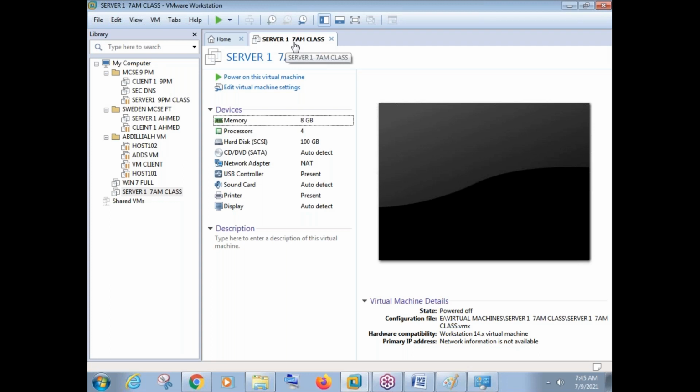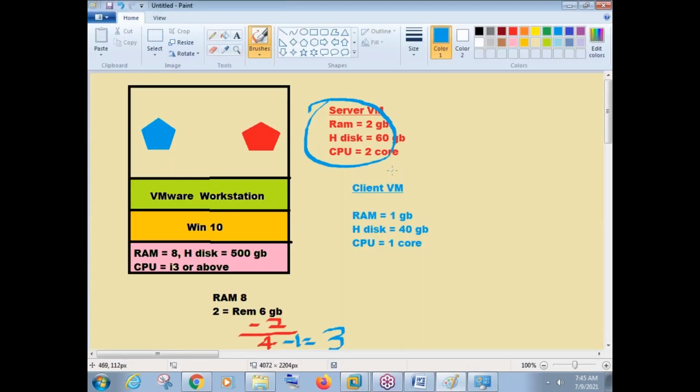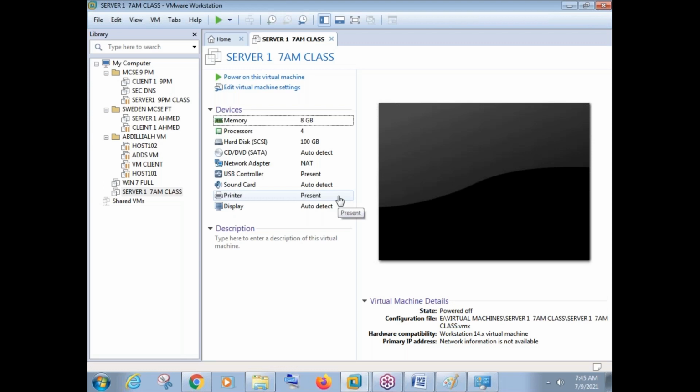I have already clearly mentioned here that it is the server 1 machine. Okay, now let us create one more machine, because for practical purposes we need 2 machines, right? One is for server and one is for client. So let us go and create a client machine. This much configuration is more than enough for a client machine when you do practicals.